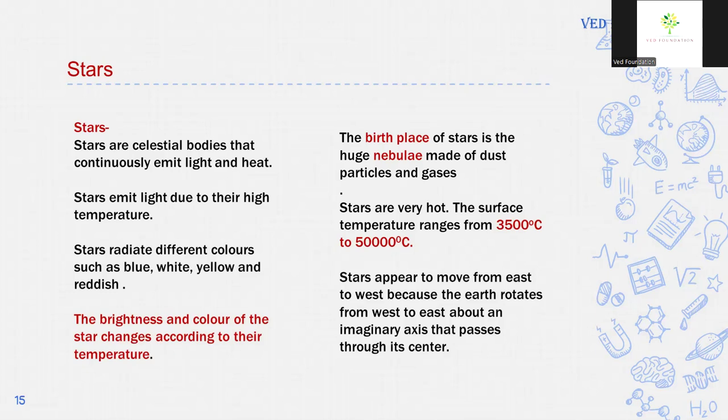The birthplace of stars is the huge nebulae made up of dust particles and gases. Stars are very hot. The surface temperature of stars ranges from 3500 degrees Celsius to 50,000 degrees Celsius. Stars appear to move from east to west because the earth rotates from west to east about an imaginary axis that passes through its center.